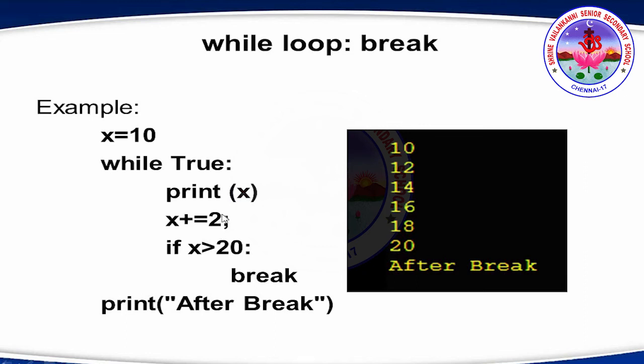Okay. So every time what happens? It is incremented. x is initially 10 and every time it is incremented by 2. So 10, 12, 14, 16, 18, 20. When 20 is reached, 22 is reached, it checks whether it is greater than 20. So now it breaks and prints after break.